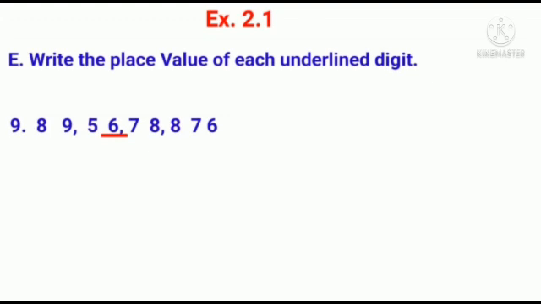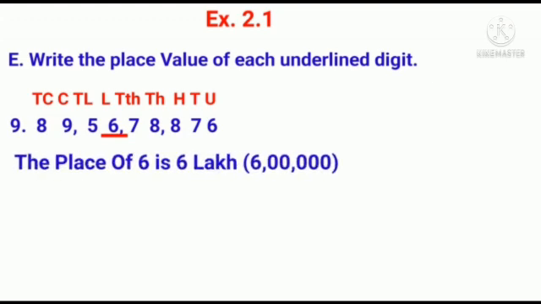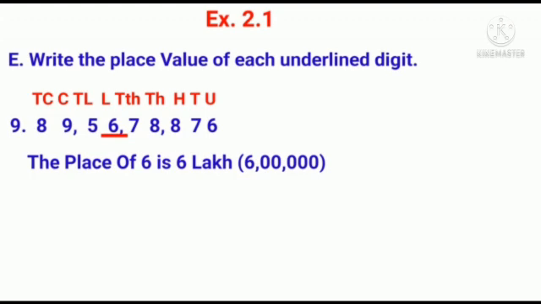Start from units place. Units, tens, 100, 1000, 10,000, lakh. What do you observe, children? That 6 is in lakh place. So, the place value of 6 in lakh place is 6 lakh. Hope you all understood how to write the place value of the underlined digit.